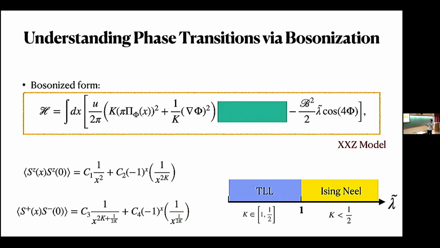But when K lies between half and 1, this part will be dominant and we will have a gapless Luttinger liquid phase. For the critical point, we need these two correlation functions to match each other, and that happens exactly at K equal to half. When K is half, the x-dependent parts of these two look the same. So K equal to half is the transition point. In lambda language it is 1, and in K language it is half.